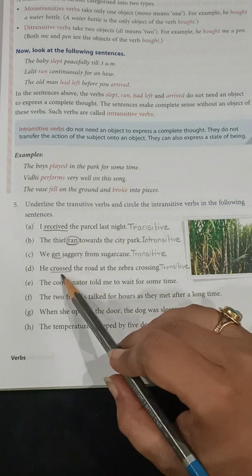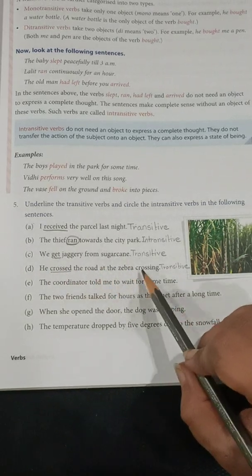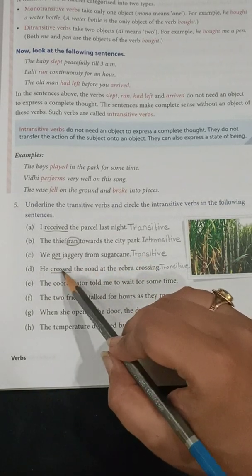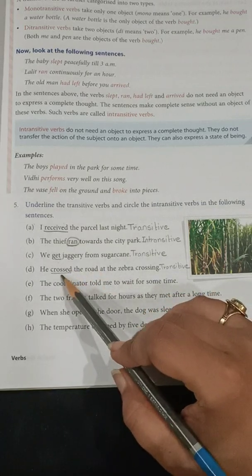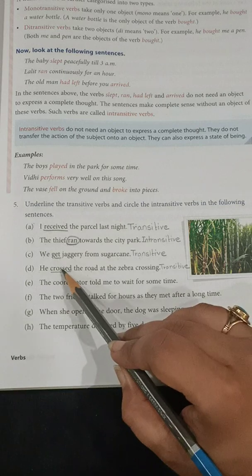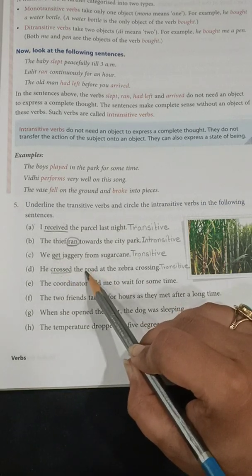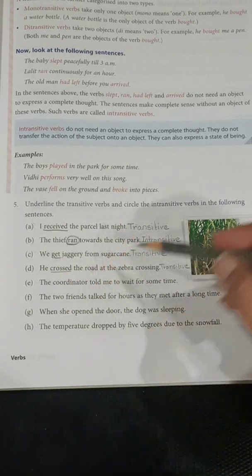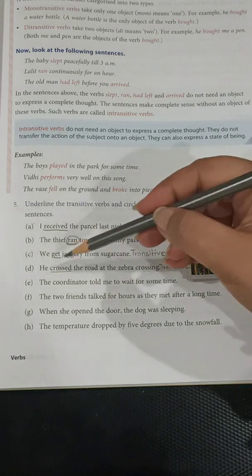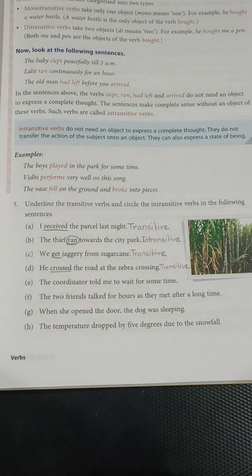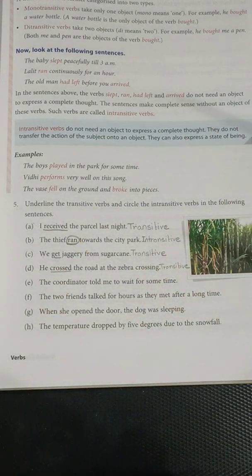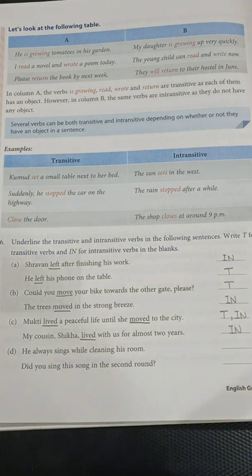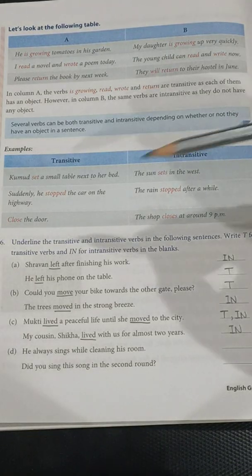D. He crossed the road at the zebra crossing. He crossed. Crossed what? The road. So here also the meaning of the verb crossed is not complete without the object. So transitive. We will underline this. So understood students? In the same way you have to complete from E to homework. Now let us start question number 6.